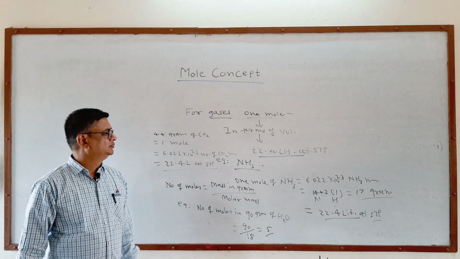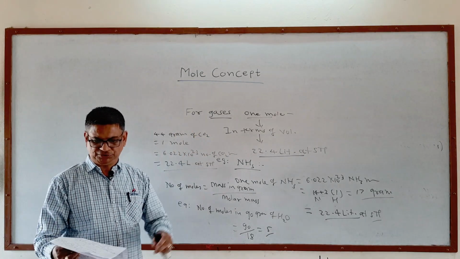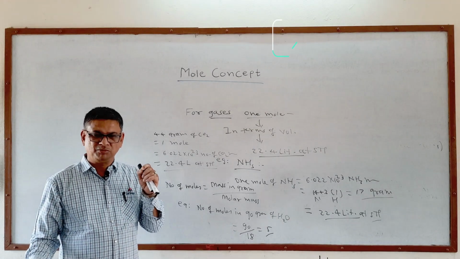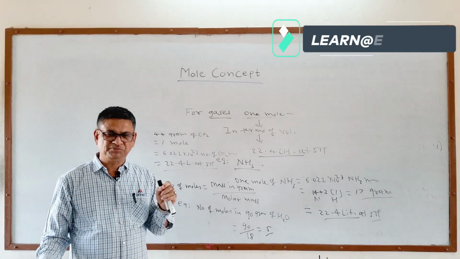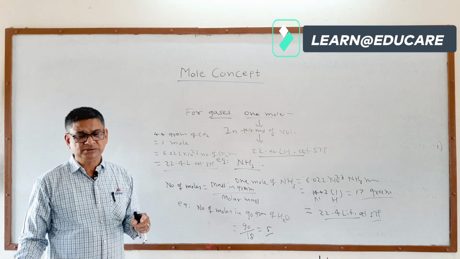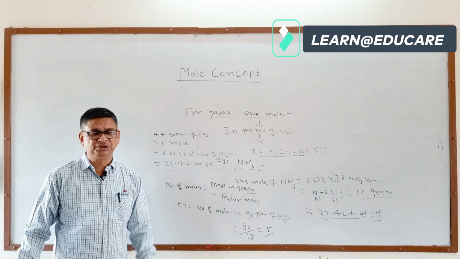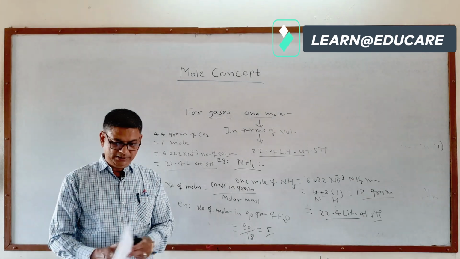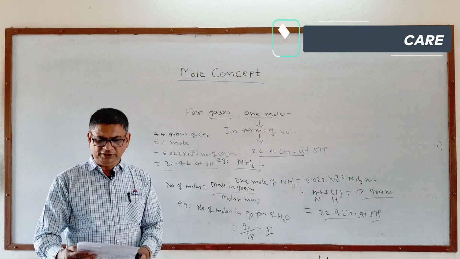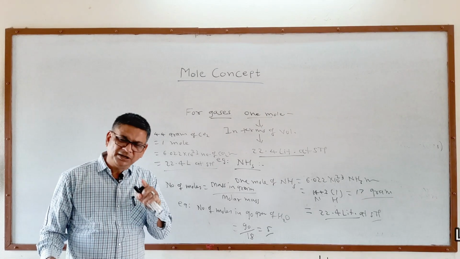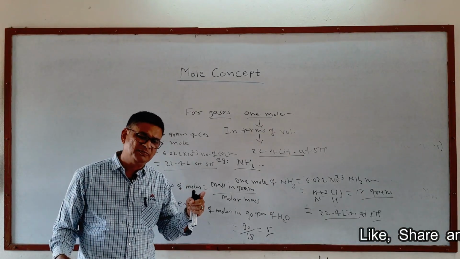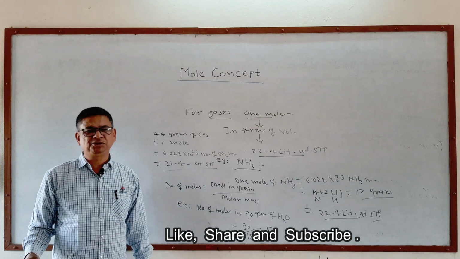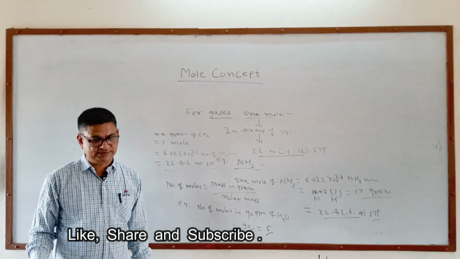Every time the same concept is used. For all these purposes, we need to find the number of moles, like the concentration terms I just mentioned, to know how strong or weak a given solution is. For that we need to find its molarity. Then we can find the number of moles, or we can convert the number of moles into mass, or the volume for gases at STP, in different formats.